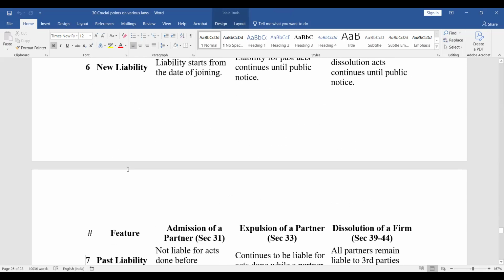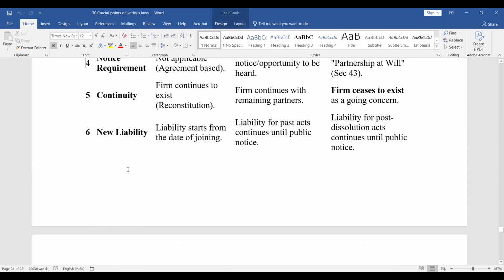Continuity. Admission, firm continues to exist, reconstitution. Expulsion, firm continues with the remaining partners. Dissolution, firm ceases to exist as a going concern. New liability: admission, liability starts from the date of joining. Expulsion, liability for the past acts continues until the public notice. Dissolution, liability for the post-dissolution acts continues until the public notice.